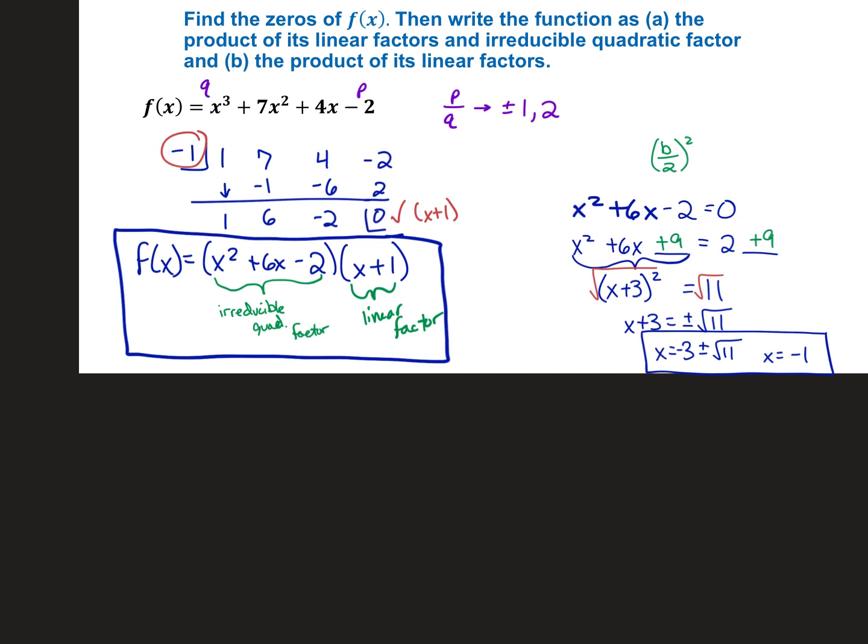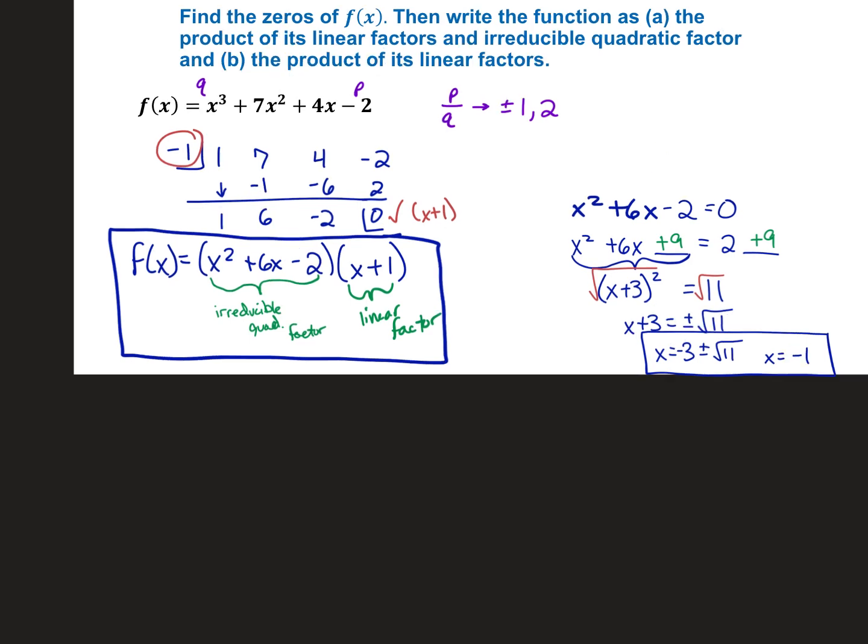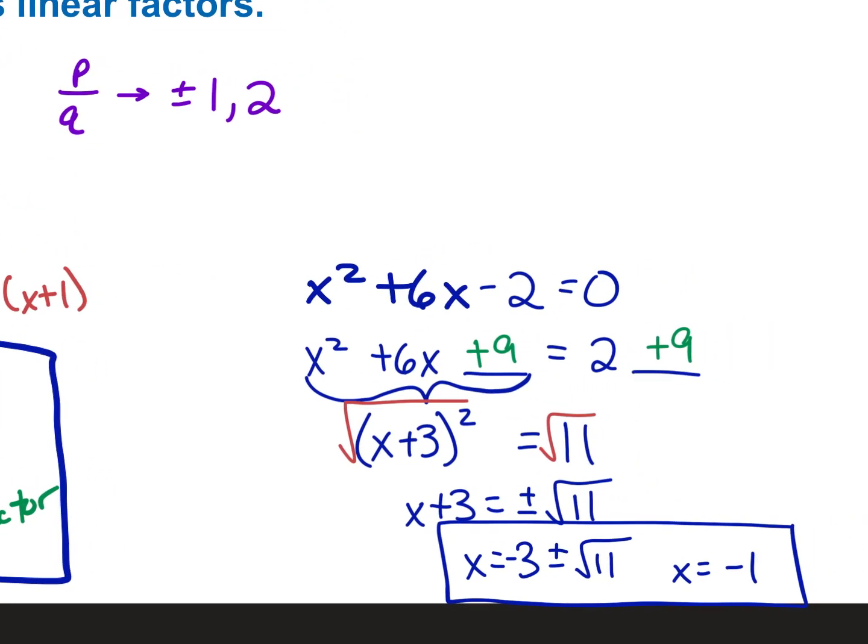And then the other big thing that they wanted was the function as the product of its linear factors. So here, we are out of space on the bottom, so we'll do that up here.